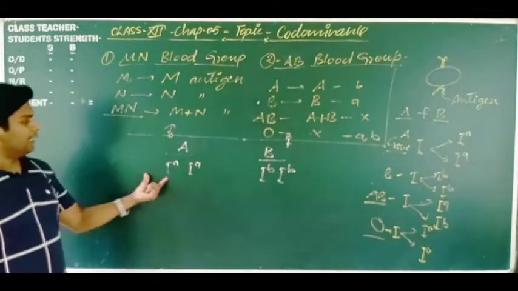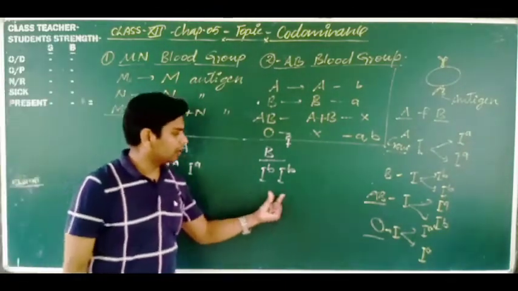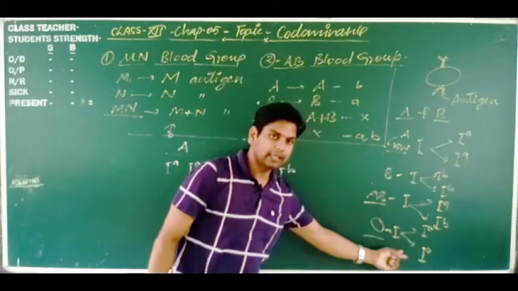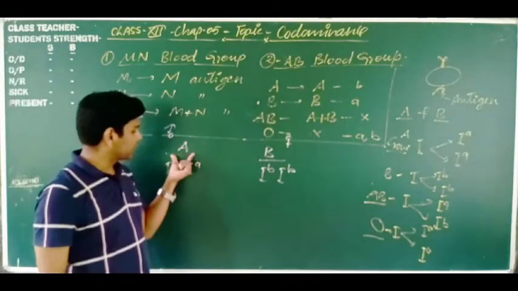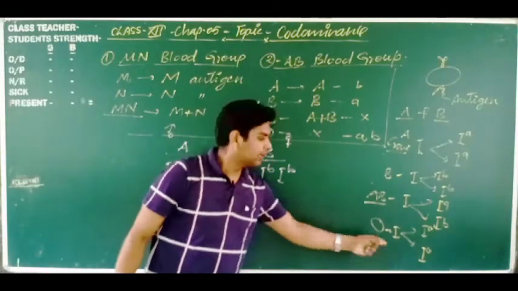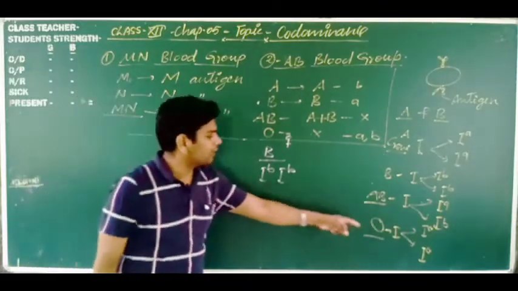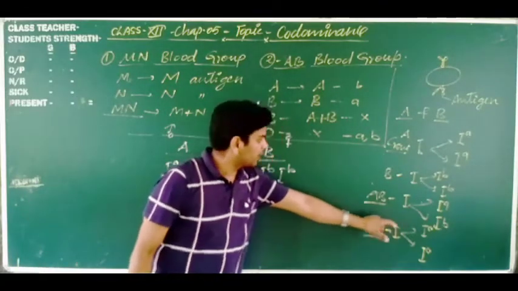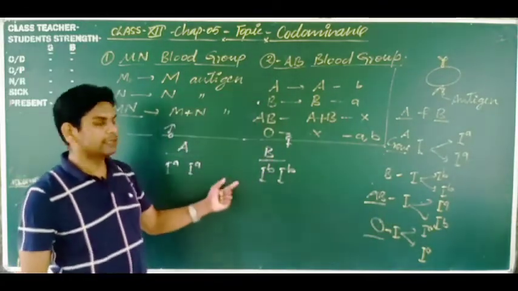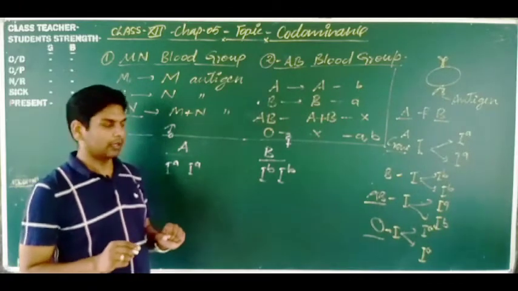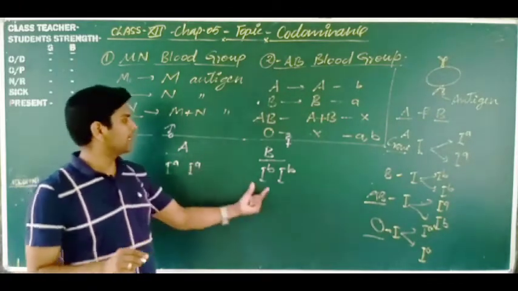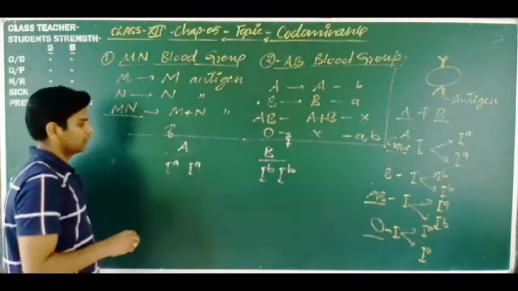The A and B alleles are dominant over allele I0. So A is dominant over I0 and B is dominant over I0. So we can say the I0 allele is totally recessive. Got it? And these two, A and B, are dominant alleles.